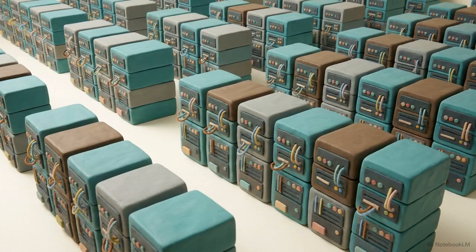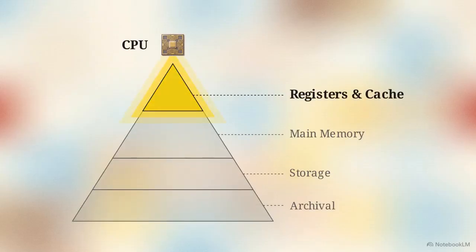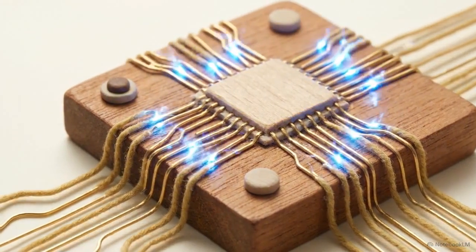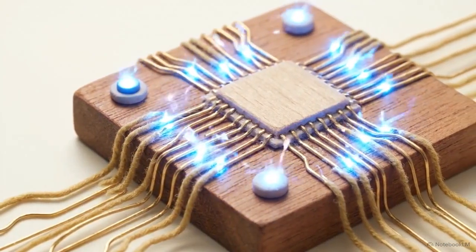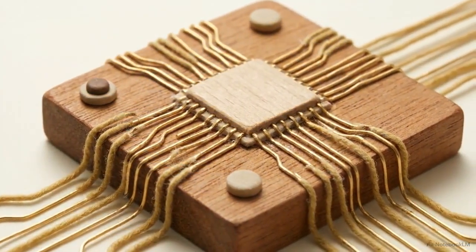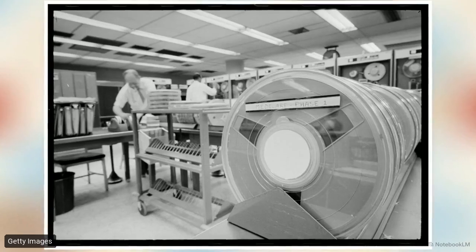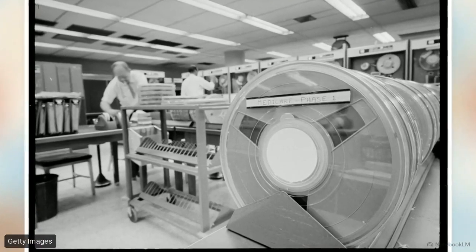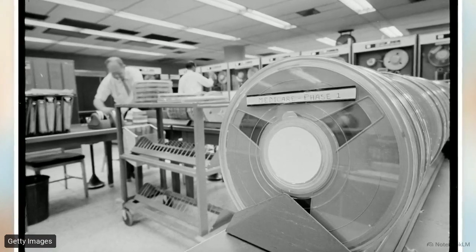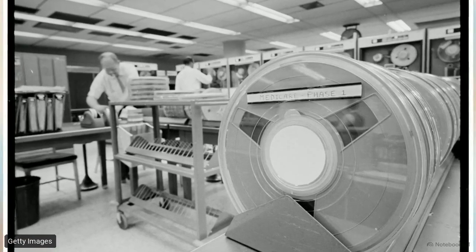Traditional computer memory operates as a strict hierarchy, built to balance processing speed against total storage capacity. At the top, closest to the CPU, you have registers and cache. These are tiny, expensive, and incredibly fast, holding only the data the machine thinks it will need in the next few clock cycles. Further down the chain is the main RAM, and eventually the massive, slow archival storage, solid-state drives, spinning magnetic platters, or the reels of tape found in cold storage.